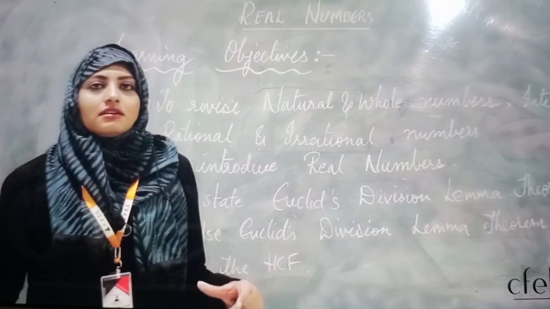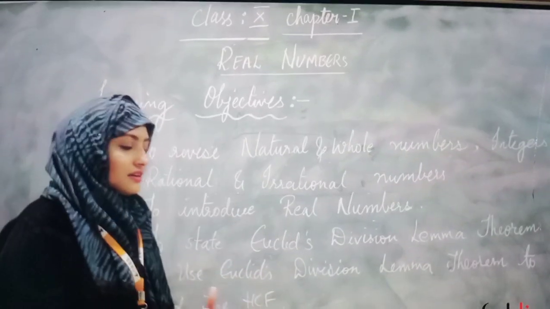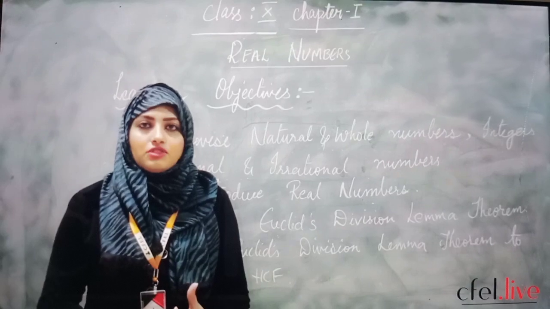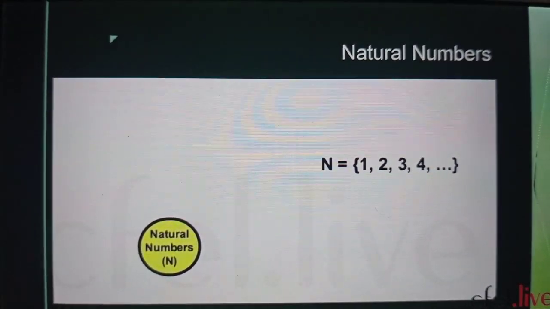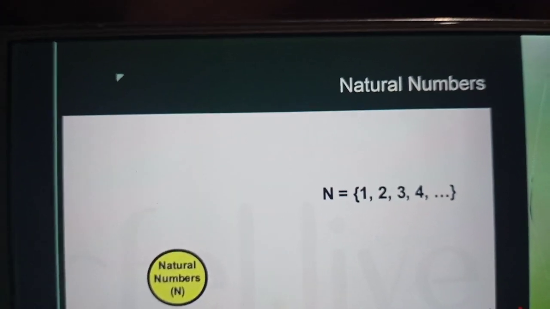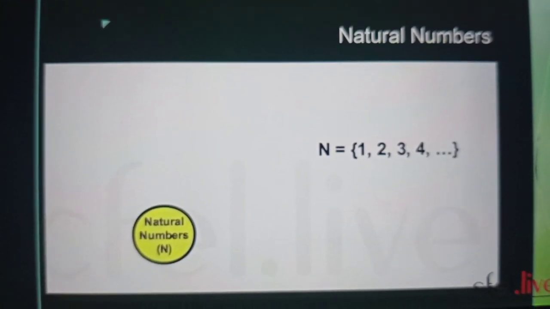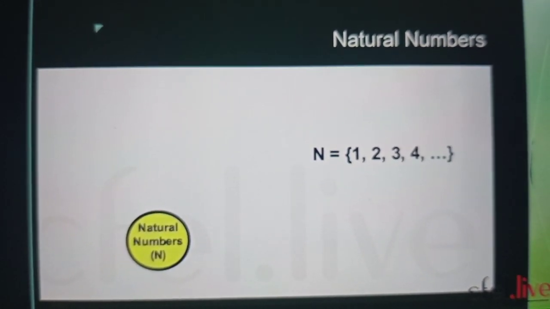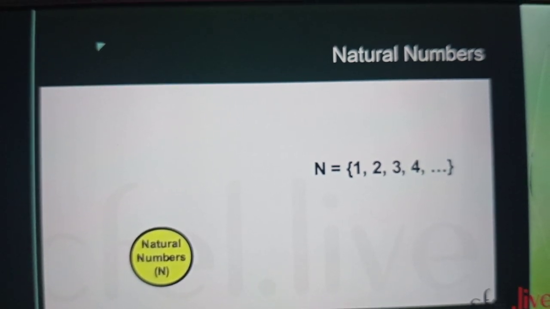Now let us start. Let us start a quick revision of our whole numbers, natural numbers. Slide 1. Natural numbers. Can you see a small circle in the slide? Natural numbers are denoted by a capital letter N, where N equals 1, 2, 3, 4, and it goes on to infinity. Understand, natural numbers are also called counting numbers.